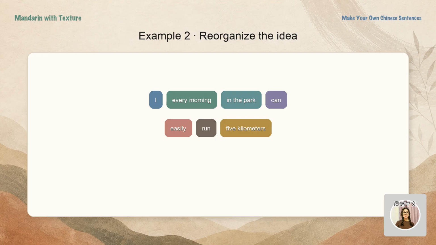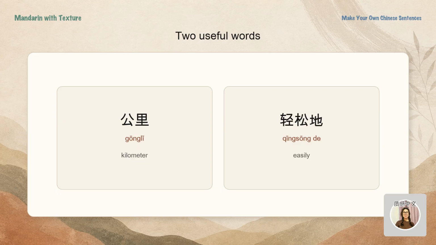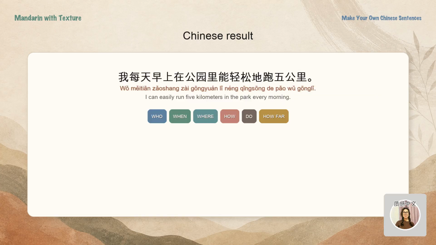I, every morning, in the park, can easily run 5 kilometers. 公里 is kilometer. 轻松地 is easily. Now you can translate it. 我每天早上在公园里能轻松地跑5公里。Voila! You have built a complete Chinese sentence with words you already know.